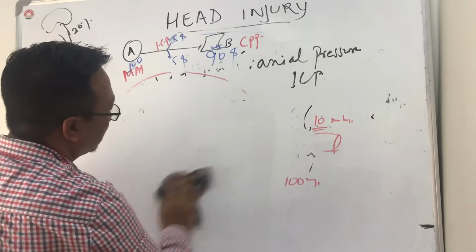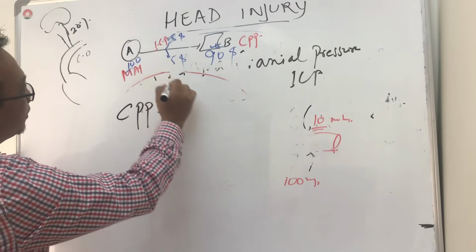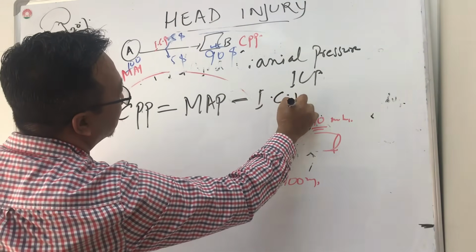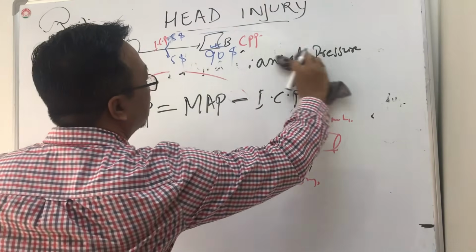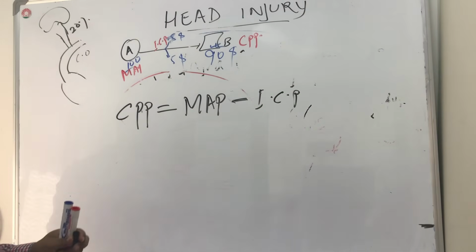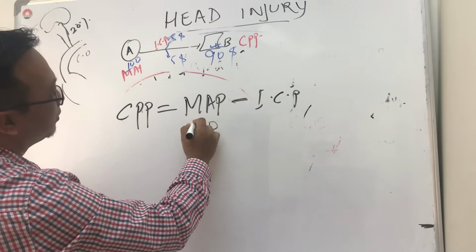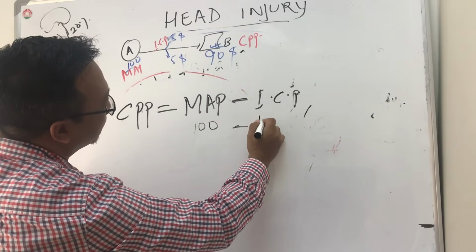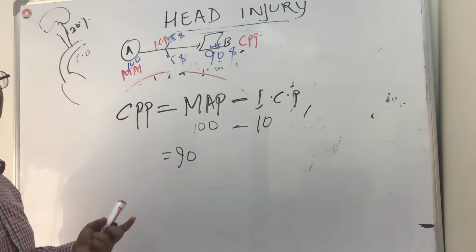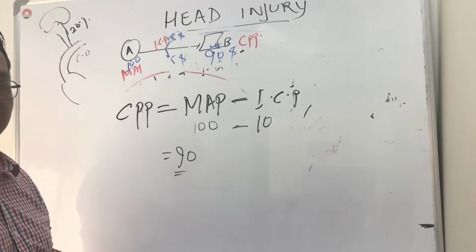Cerebral perfusion pressure is equal to mean arterial pressure minus intracranial pressure. So mean arterial pressure, let's say 100, minus normal intracranial pressure, let's say 10. So normally the cerebral perfusion pressure is maintained at 90.